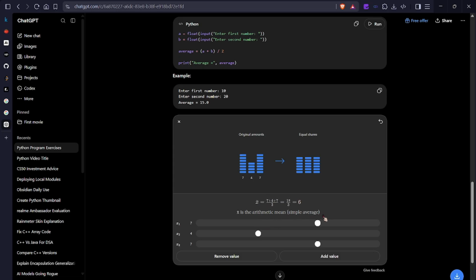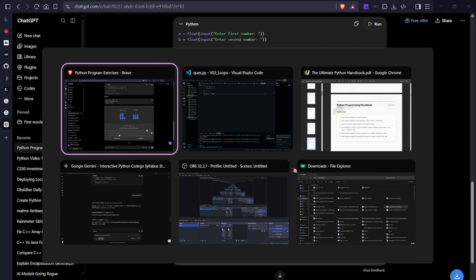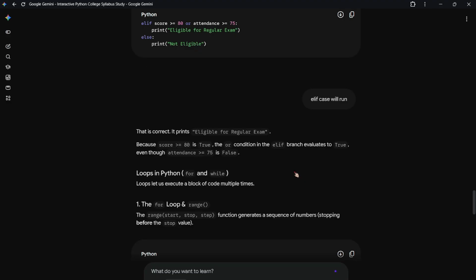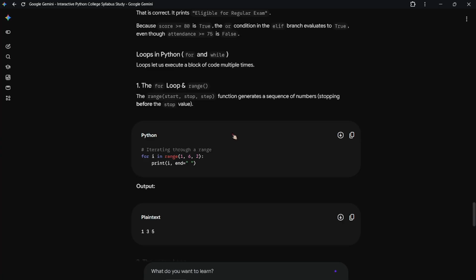Then find the average of two numbers entered by the user: a plus b by 2. Okay, do it yourself, you will get it. See, arithmetic mean is like we're increasing this value, removing this, increasing this. It's the normal mean. Okay, don't get confused.